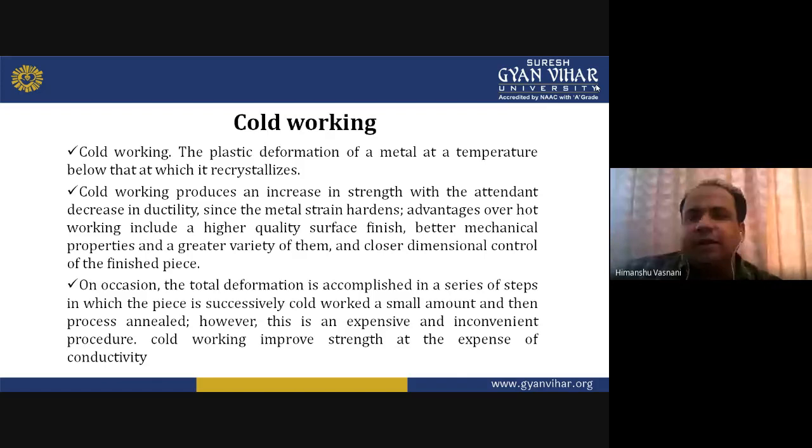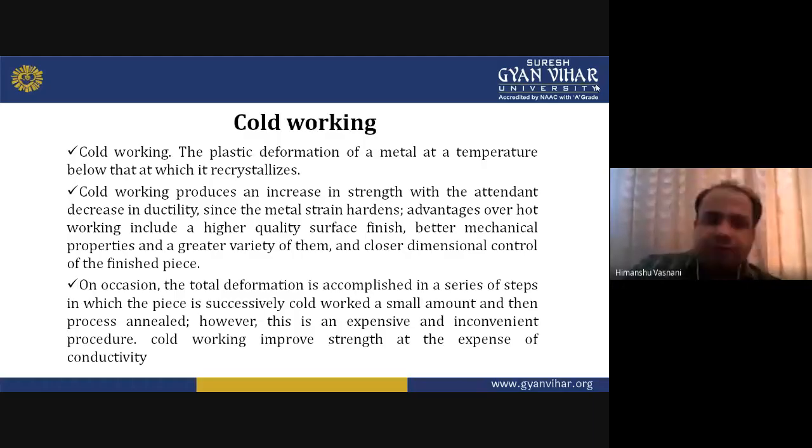Basically, it involves heating to a temperature and allowing it to cool in the furnace. I will explain it in the coming units. So what we want to say here is that when the workpiece is cold worked, it is then given some annealing. But this process is quite expensive, time consuming and a little inconvenient.